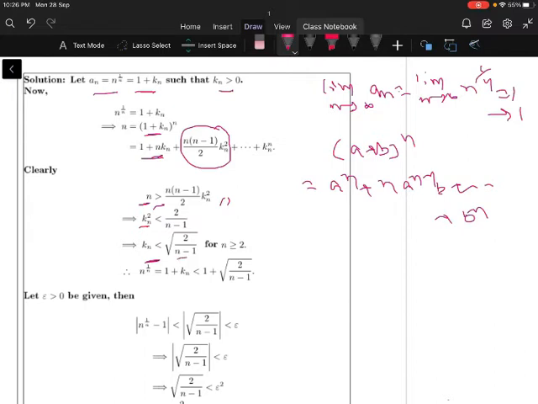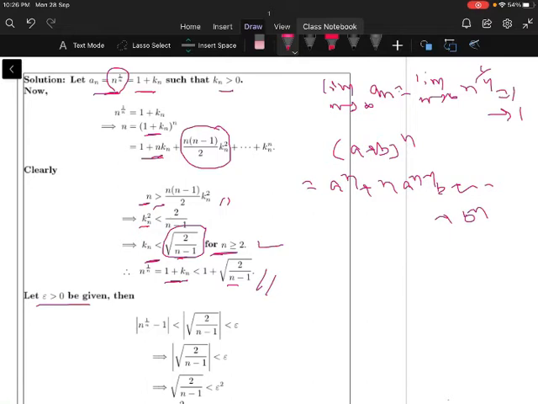So this holds for all n greater than or equal to 2. When n is 1, this is not definable, therefore I specified n is greater than or equal to 2. So let us move to the nth term, n to the power of 1 by n is equal to 1 plus k_n, where we found that k_n is less than square root of 2 by (n minus 1). In place of k_n I wrote this term here. So therefore n to the power of 1 by n is less than 1 plus square root of 2 by (n minus 1).